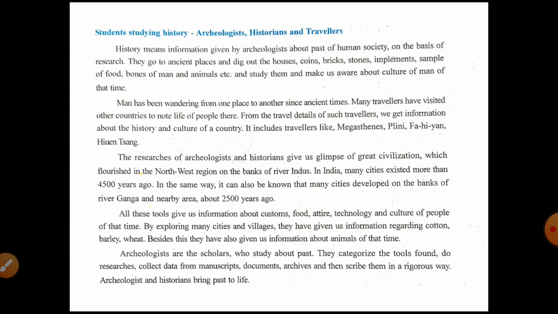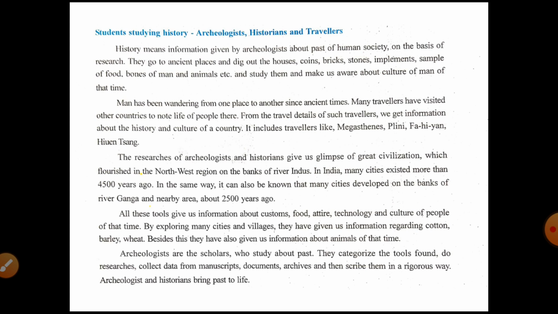By exploring many cities and villages, they have given us information regarding cotton, barley, wheat, which are crops grown by the people of cities and villages at that time period, the prehistoric period. Besides this, they have also given us information about the animals of that time.